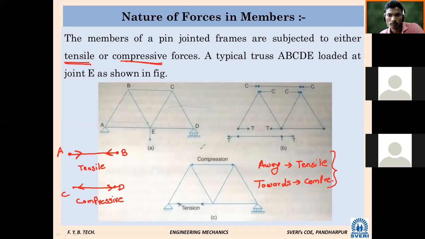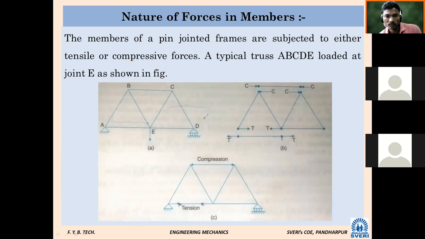Have you understood assumptions and forces? Yes, sir. How to identify the nature of forces when a particular member is under tensile load? The force is acting away from the joint. If a particular force is acting away from the joint, it is called tensile nature. And if it is acting towards the joint, it is called compressive nature. That we have seen.